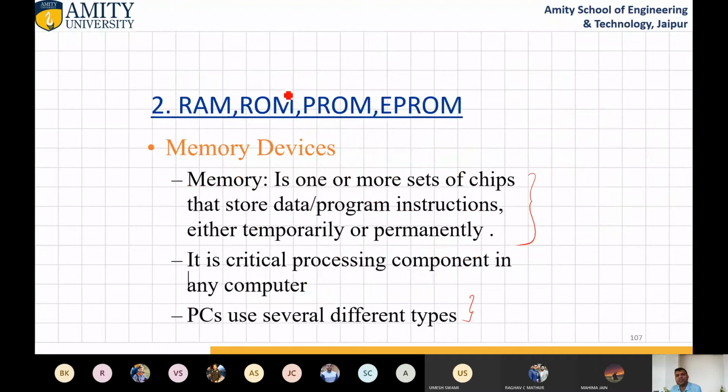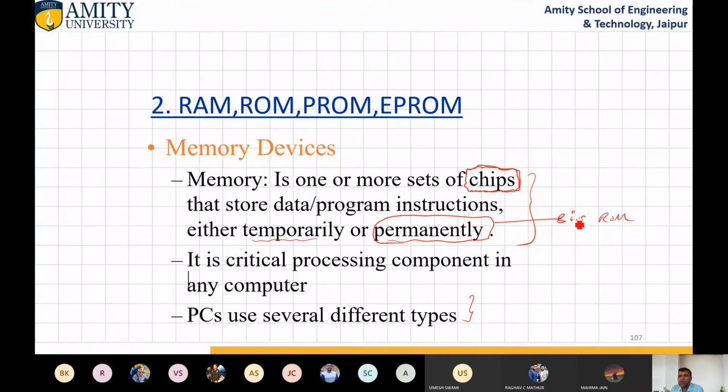So let us discuss memory devices first. What is memory? Memory is one or more sets of chips that store data, programs, instructions, either temporarily or permanently. If we consider permanent, it is like BIOS, ROM.